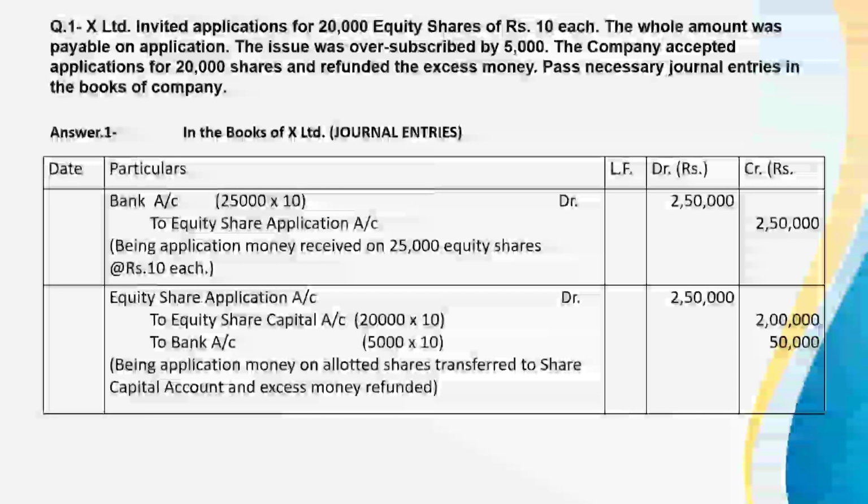So 20,000 shares at the rate of 10 is 2 lakh, and the over and above money will be refunded back, and this will be to bank account. 5,000 excess applications multiplied by 10, this is 50,000. So entry will be equity share application account debit 2,50,000 and to equity share capital rupees 2 lakh and to bank rupees 50,000, being application money on allotted shares transferred to share capital account and excess money refunded.